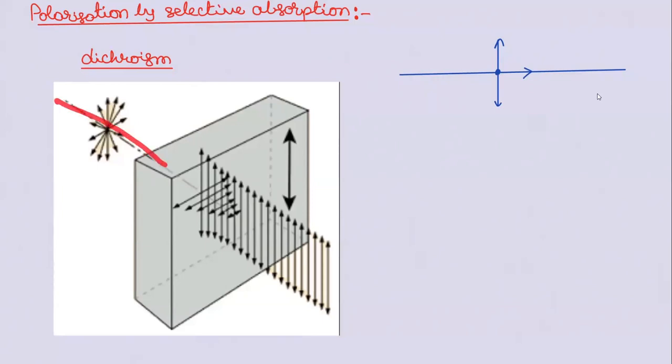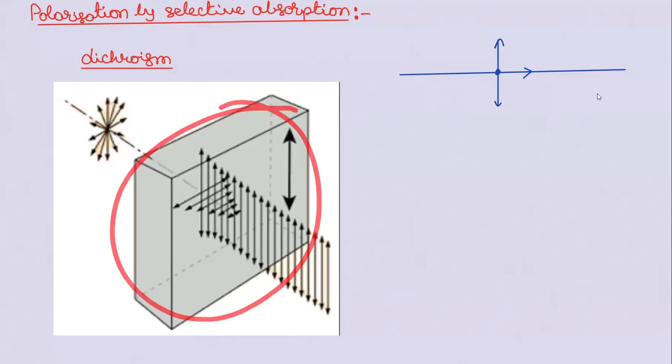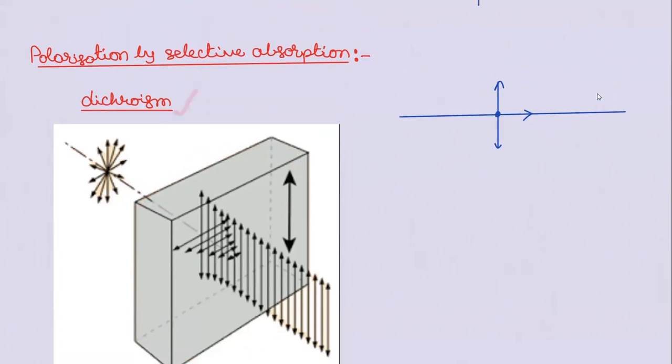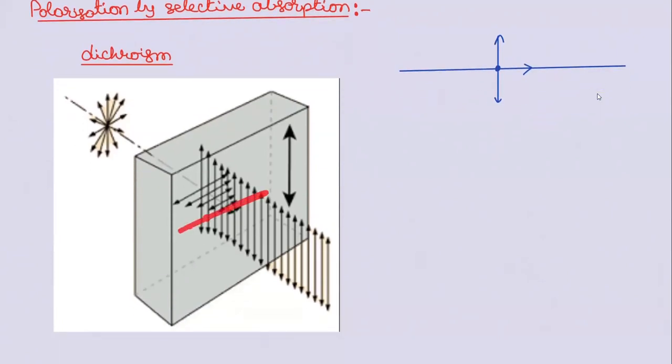Light rays coming in have all possible vibrations. But this material has the property of dichroism. Dichroism is nothing but polarization by selective absorption. Let us assume this is the x-axis, and this is the y-axis. It will absorb only the x-axis. Y also it will absorb, but slightly. X will be almost completely absorbed. If you have enough thickness, it will absorb completely.